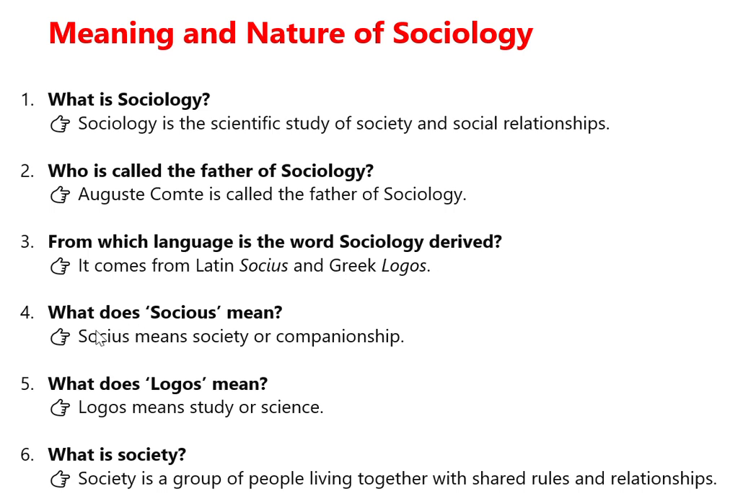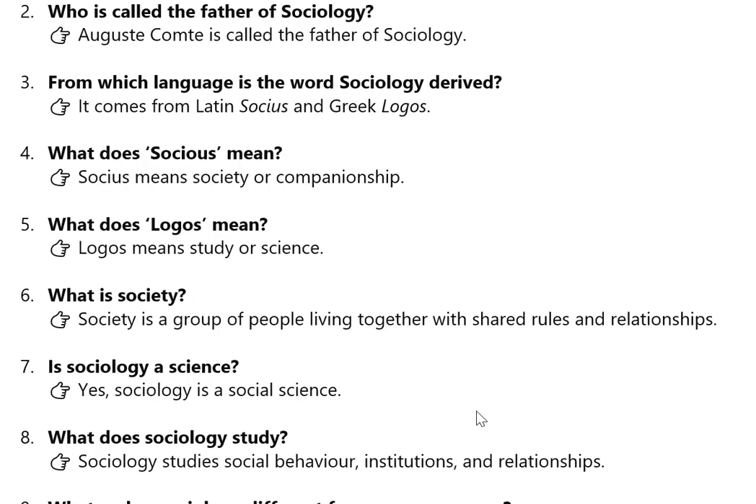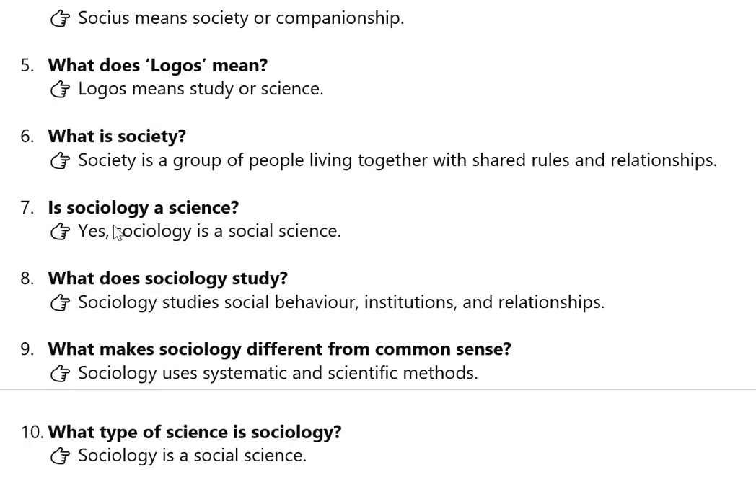Fourth question, what does sociology mean? Sociology means society or companionship. Fifth question, what does logos mean? Logos means study or science. What is society? Society is a group of people living together with shared rules and relationships. Now, seventh question, is sociology a science? Yes, sociology is a social science.